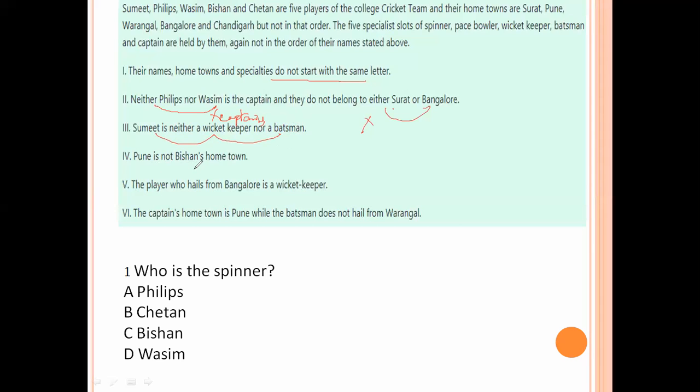Pune is not Bishan's hometown. The player who hails from Bangalore is a wicket keeper.